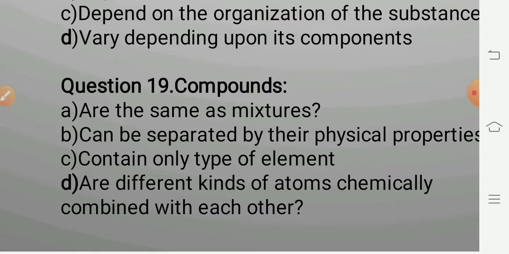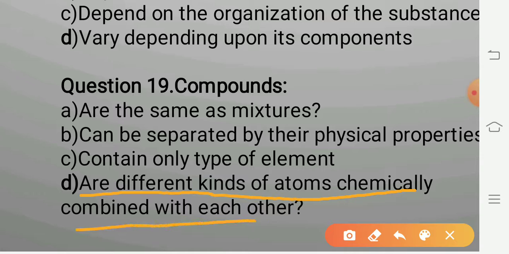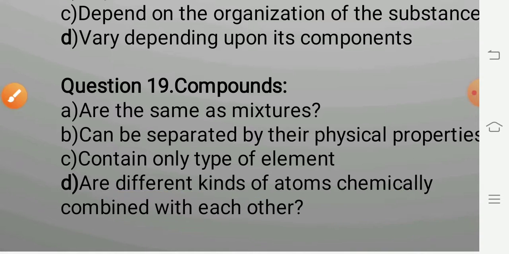Compounds are constituents containing atoms of the same element or different elements which are chemically combined with each other in a fixed proportion or definite ratio. Therefore, the answer to this question is: different kinds of atoms which are chemically combined with each other.